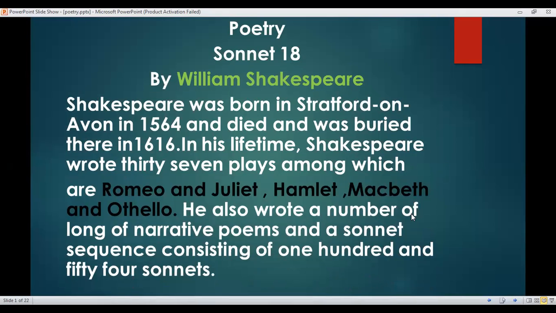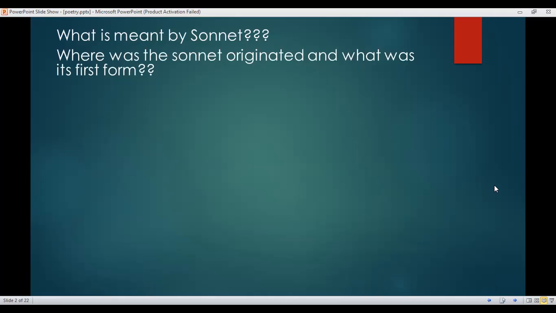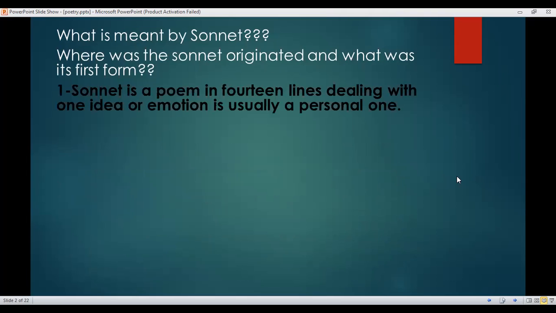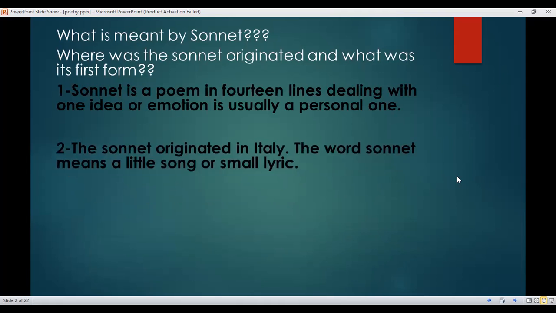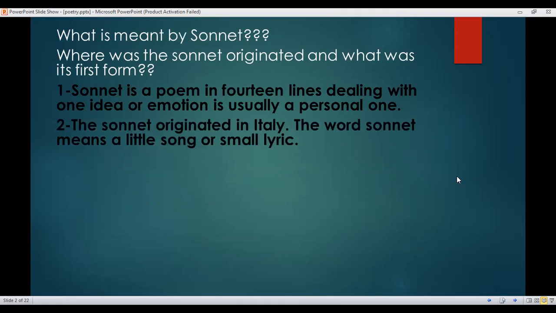He also wrote a number of narrative poems and a sonnet sequence consisting of 154 sonnets. What is the meaning of sonnet? Where did the sonnet originate and what was its first form? First, a sonnet is a poem in 14 lines dealing with one idea or emotion, usually a personal one. The sonnet originated in Italy, and the word sonnet means little song or a small lyric.